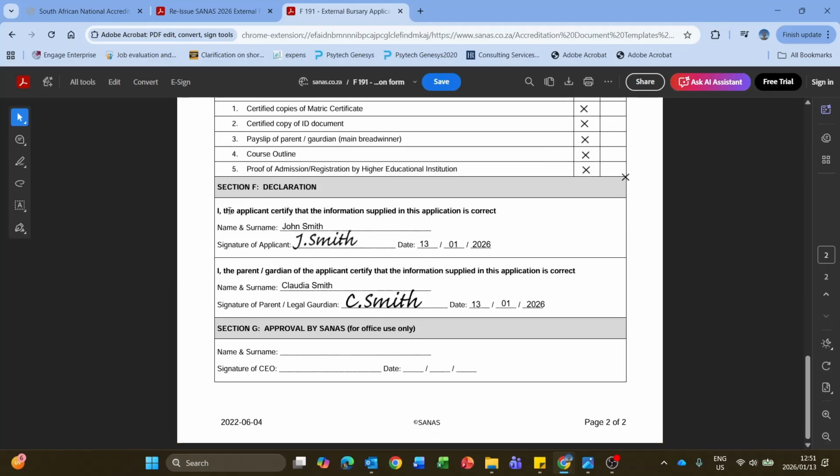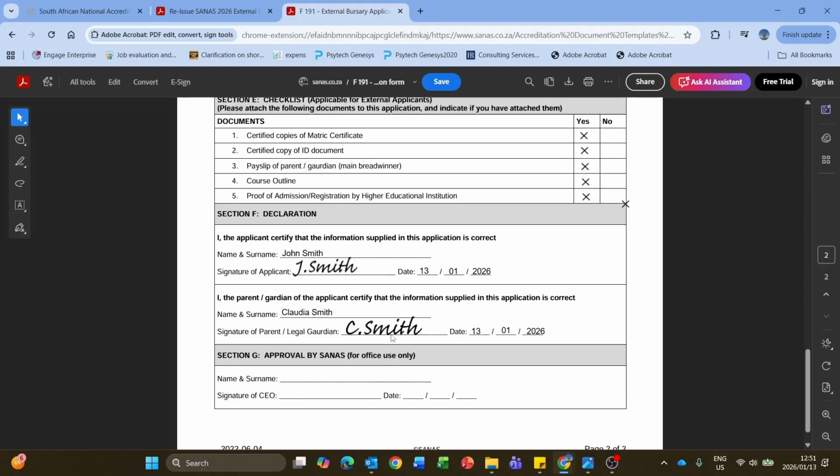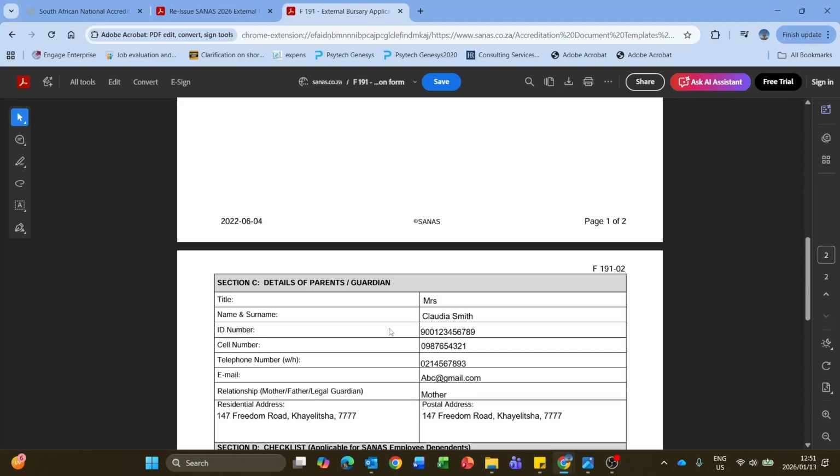Then you will say, I, the applicant, certify that the information supplied in this application is correct. So you'll say again, John Smith, my signature, and then obviously the date that I have completed this particular application form. The same for my mom in this particular example, Claudia Smith, and then the same address, and then you are basically done. And section G is where they will approve it, sign it, and make sure that they communicate with you.